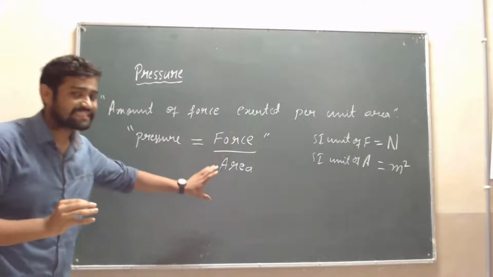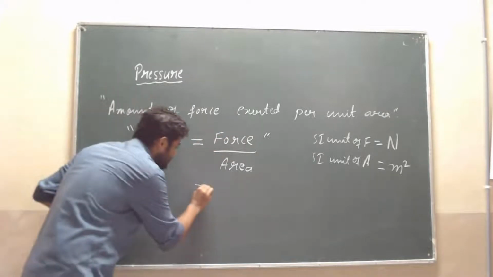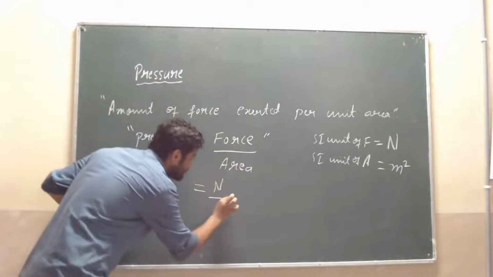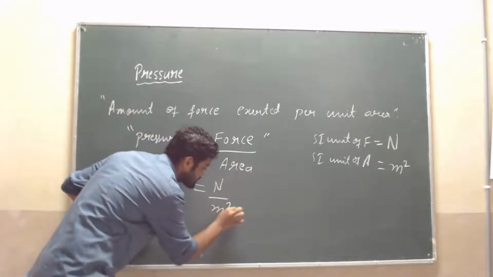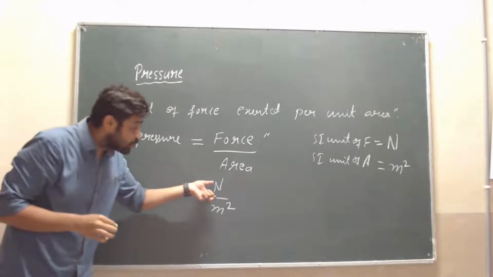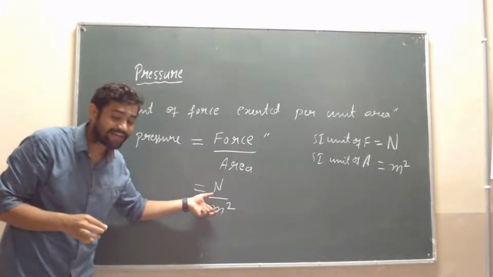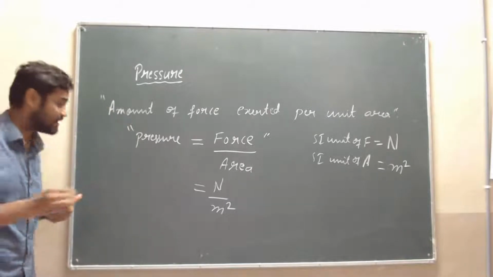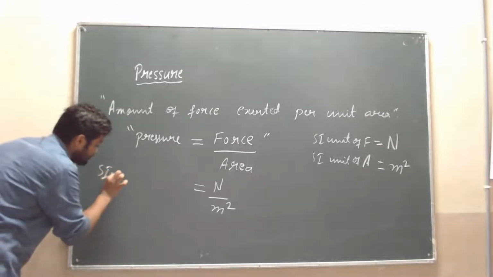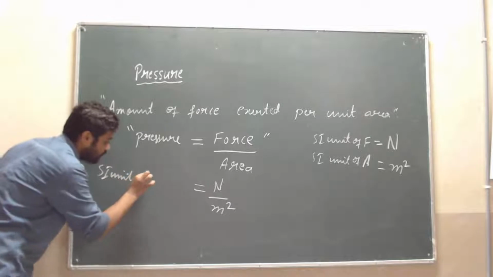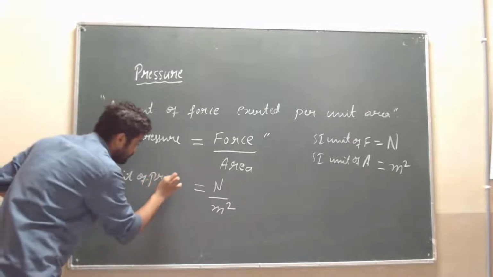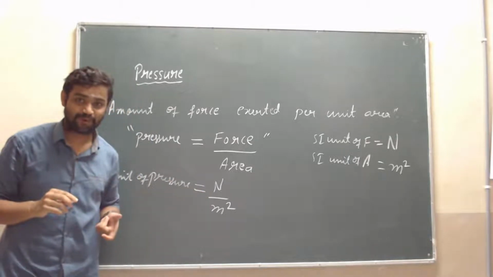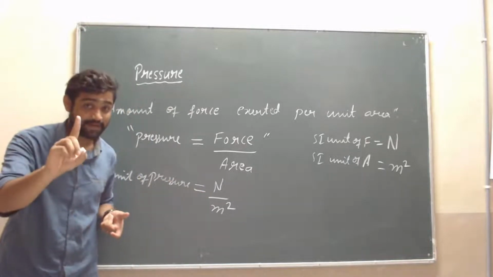Now apply those SI units here. See here, SI unit of force is Newton and SI unit of area is meter square. Then Newton per meter square is the SI unit of pressure. Understood?